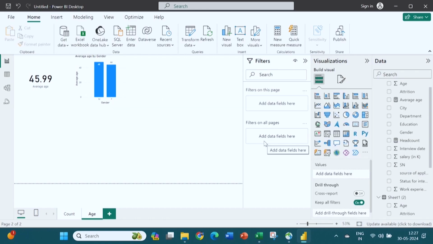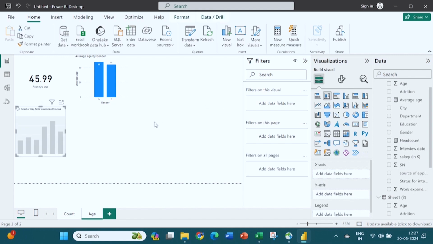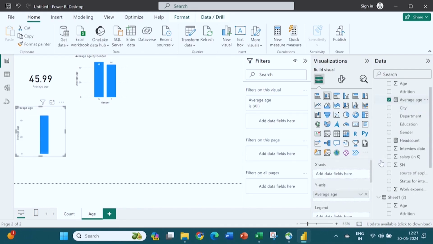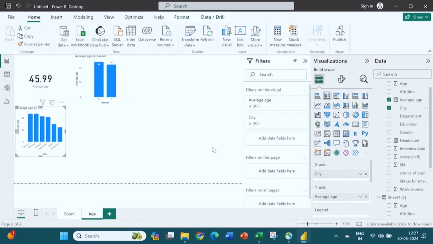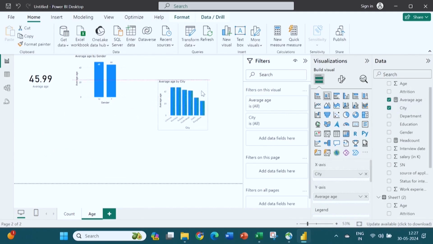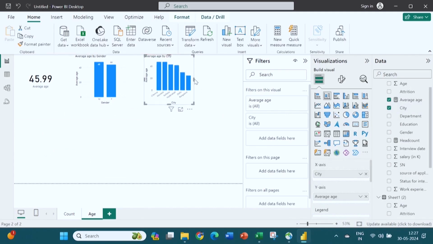Next, if I want to know this average age city wise, right, what I can do, first I will select a graph, right. So that bar graph that I have selected, city wise. So again you can see average age I am going to put into the y axis, right, city I am going to put into the x axis, right. So this is the average age by city, right.